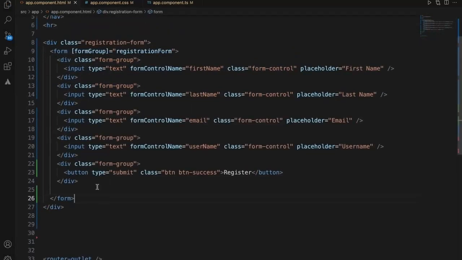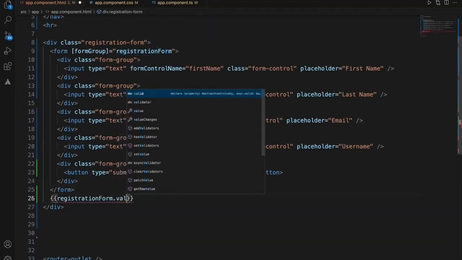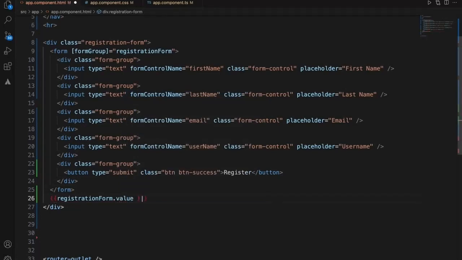Okay, now on the HTML side we are done. What we will do is we'll try to print this form data once it is typed. For that, form.value, and we need a pipe, and convert this to JSON to print it. So on the HTML side, what we added is the formGroup name and formControlName. Since we are not using any model here, it will be only one-way binding. It's not going to work for two-way data binding with the formControlName.